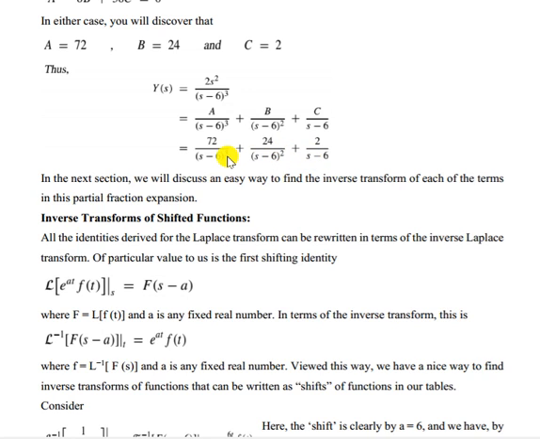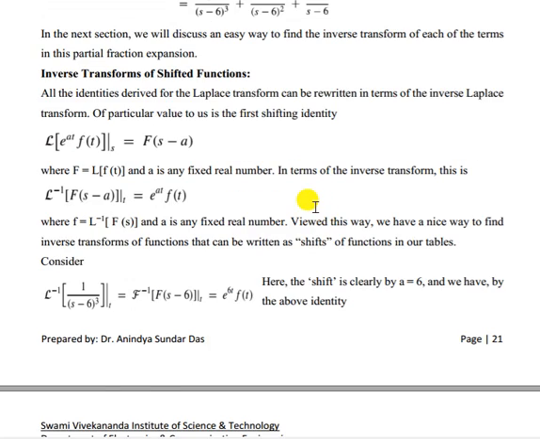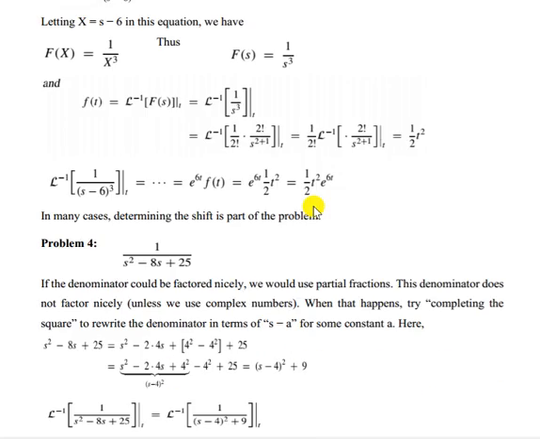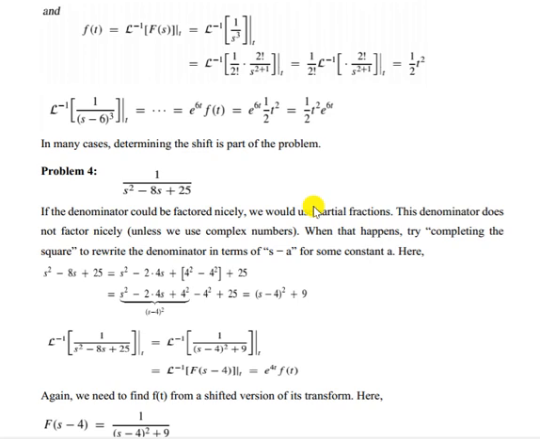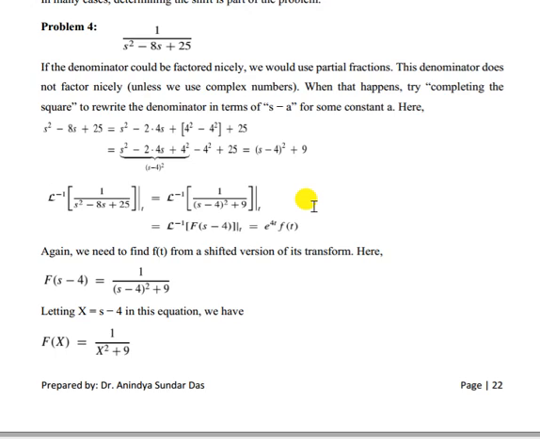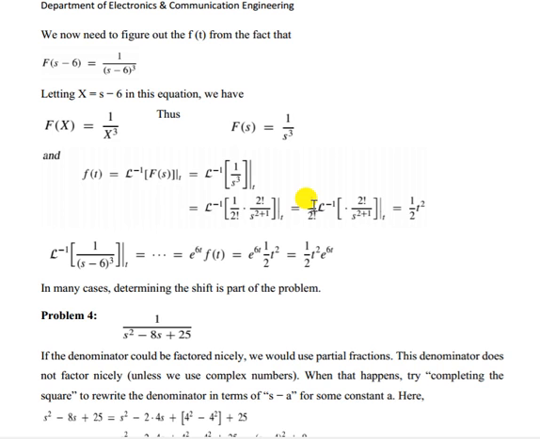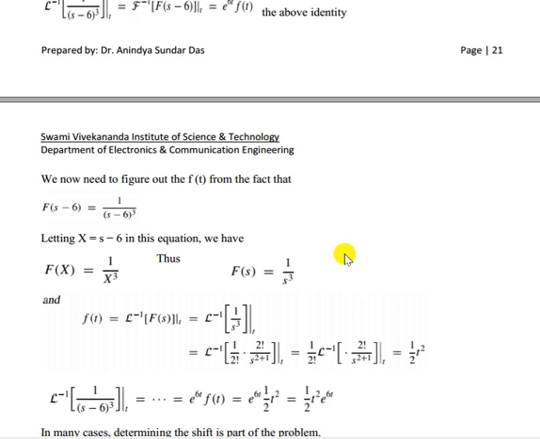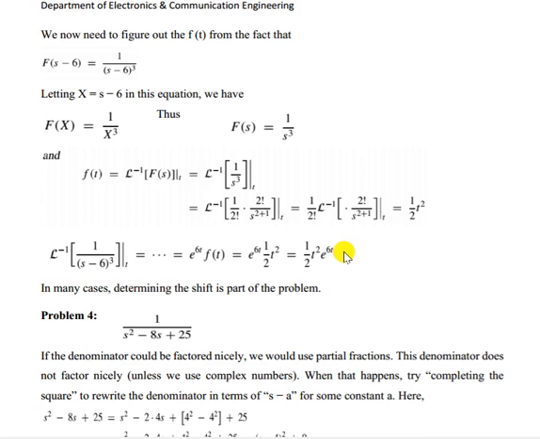Now what about square and cube? If you remember, square and cube will come when it is multiplied with t, right? But this is multiplied by t. So now see here, the Laplace transform of this. What is the value?